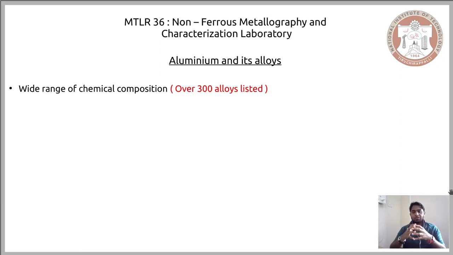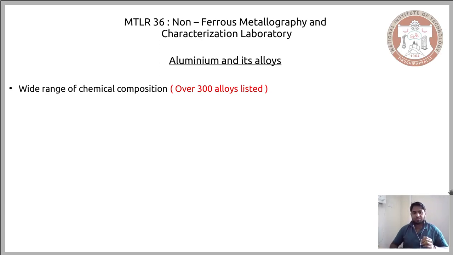When you consider all the rest of the non-ferrous metals and their alloys separately, they won't amount to this number of alloys, particularly when they are listed. Of course, locally you can manufacture certain alloys in-house and use them for a particular purpose, but when you want to get it listed, meaning you have to give a universal designation, it has to be approved, and the application has to be so vast. Aluminium and its alloys have found such a place in the application arena as well. Therefore, there are more than 300 alloys listed for aluminium.